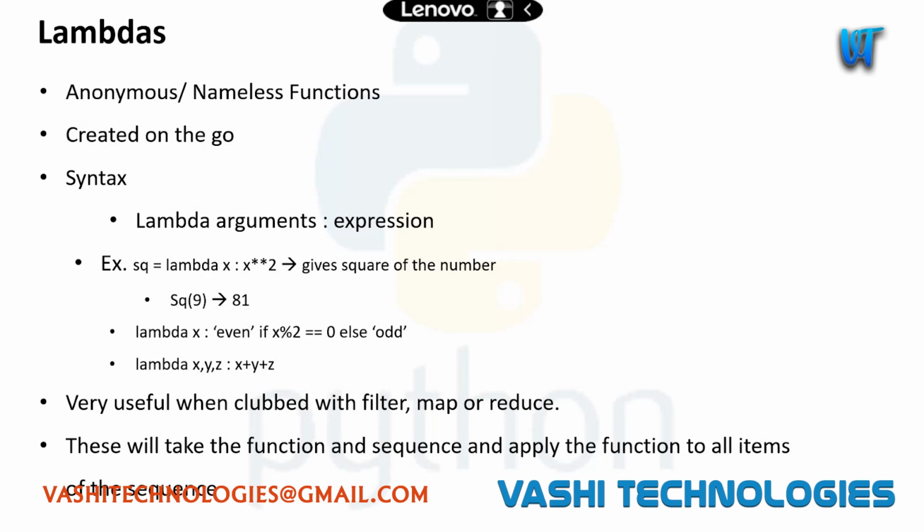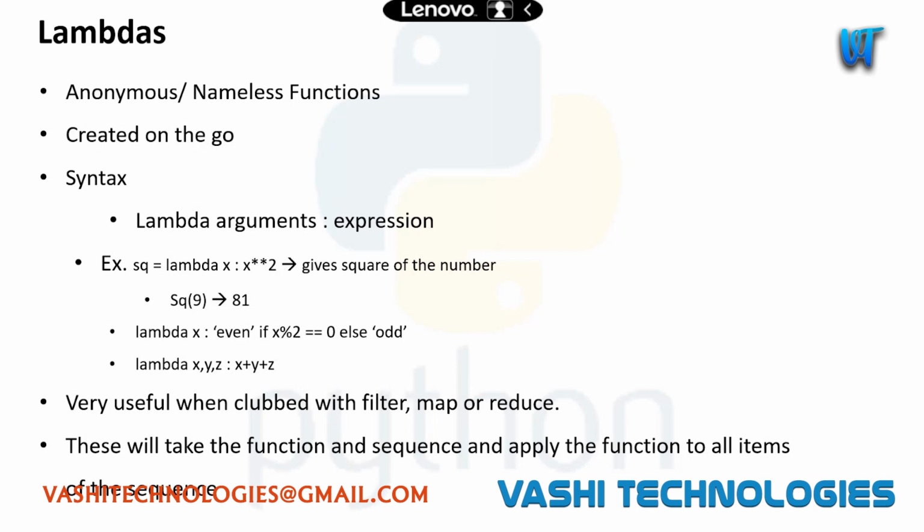Okay, so how will the syntax be here? The syntax will be lambda. Lambda is a keyword. If you give this lambda keyword, it tells the interpreter that this is a lambda function. And you'll be passing arguments. You can pass a single argument or multiple arguments. Lambda arguments, and this colon separates our arguments from the logic which we need to do. These are arguments and this is the expression, which is what we are trying to do using that lambda.